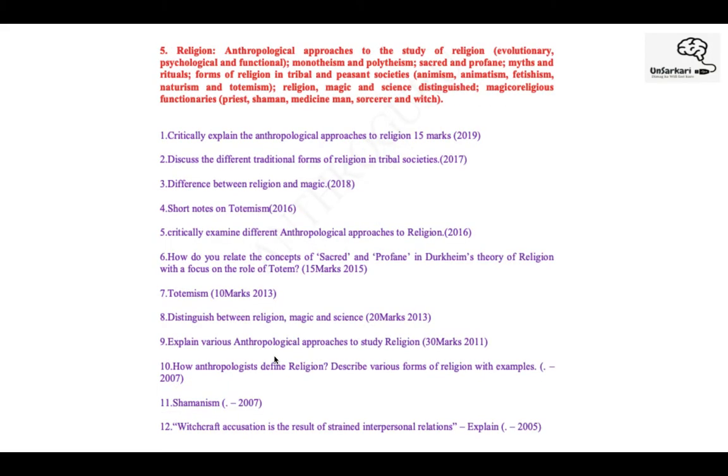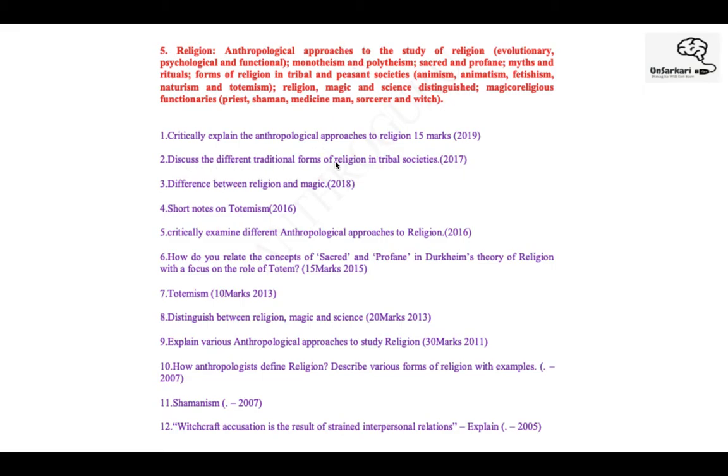The next is on religion. When we're done with political organization, the next thing that we have is actually an order: first this circle is filled up, then the next one comes up, then the next circle fills up. After economic organization, after political organization, then religion. The anthropological approach is monotheism, polytheism. We discussed the sacred, profane, myths, and terms like priest, shaman. So critically examine anthropological approaches to religion, again an overlap. They are directly mentioned here.